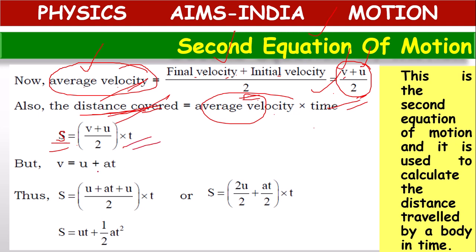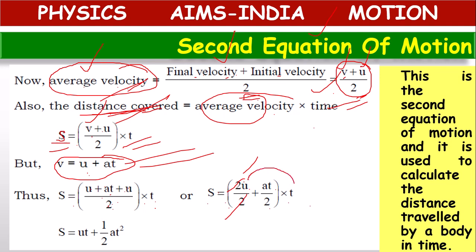t. But from the first equation of motion, we know that v equal to u plus at. So in place of v, we can substitute this: s equal to (u plus at plus u) by 2 into t. So u plus u will become 2u. So we can write separately (2u by 2) plus (at by 2), into t. The 2 in 2u by 2 gets cancelled,